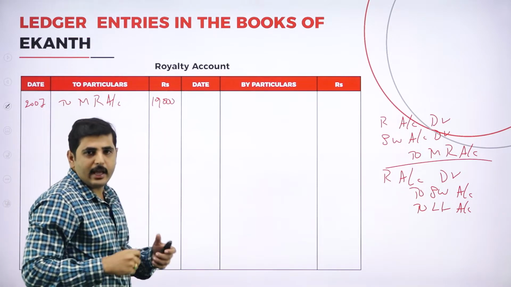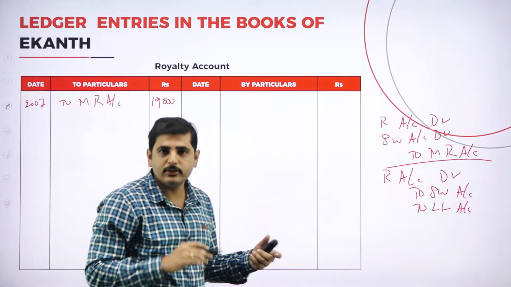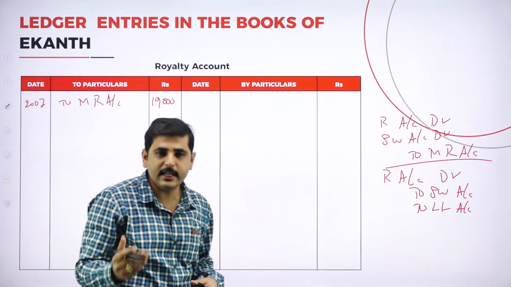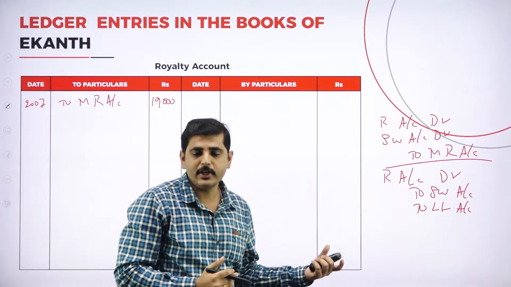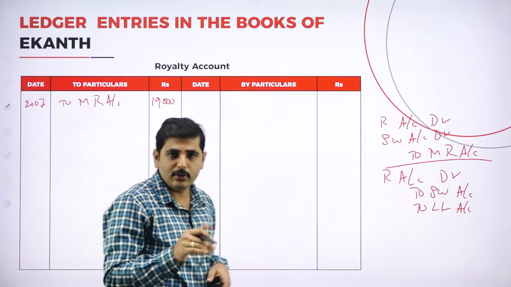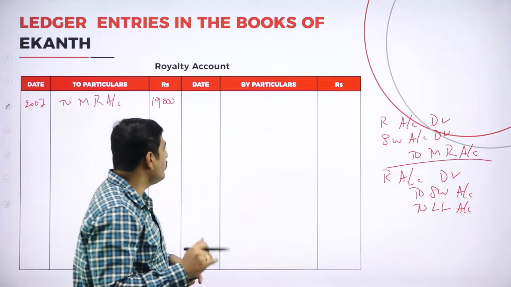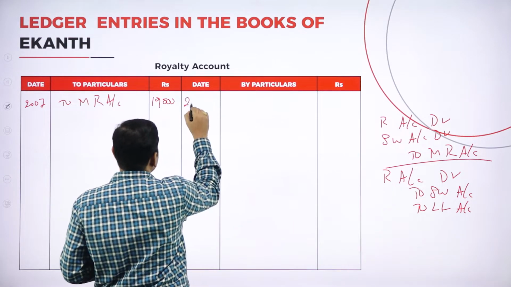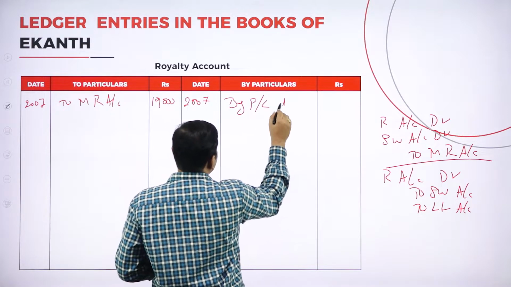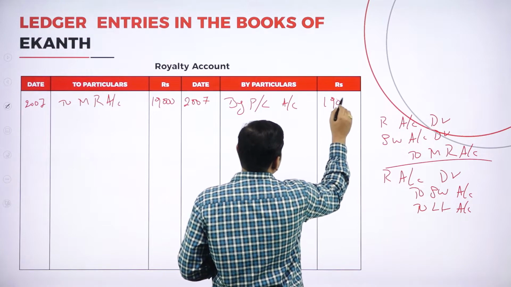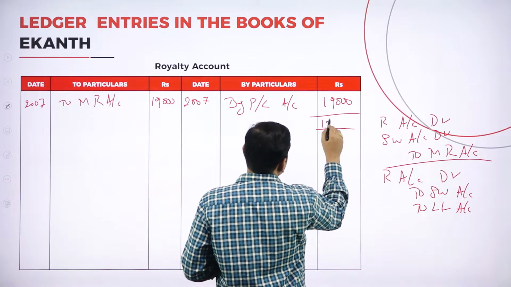Again, where can you find the royalty in the journal entry? Royalty should be transferred to profit and loss account. It is an expense to the lessee. So we will transfer the royalty to profit and loss account. Journal entry: profit and loss account to royalty account. So it is 2007 by profit and loss account, same 19,000. Both sides should tally, 19,000, 19,000.